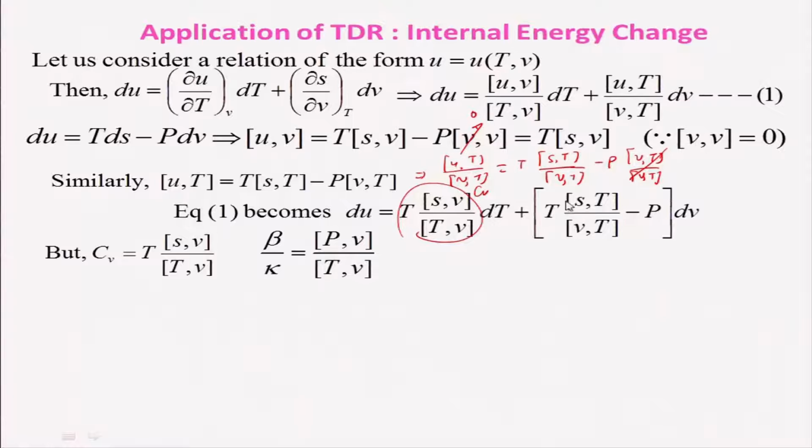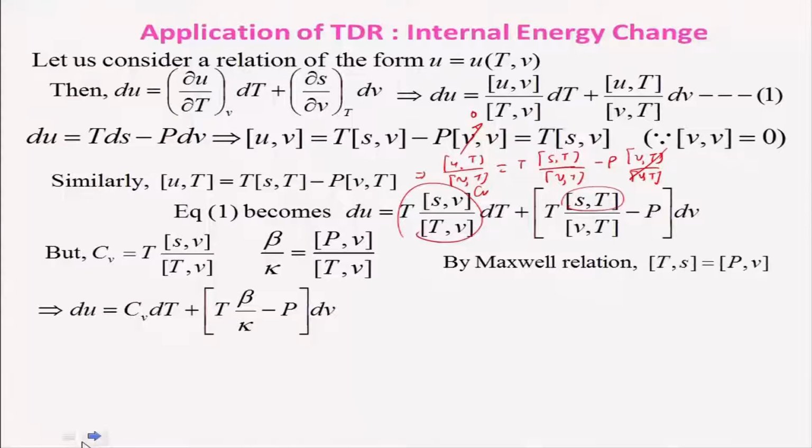And we can use the Maxwell relation here, because the Maxwell relation gives dou s by dou v at constant T is equal to dou P by dou T at constant v. So, we can replace this term with the Maxwell relationship, and then connect it to beta by k. Therefore, we get du is equal to Cv dT plus T beta by k minus P into dV.